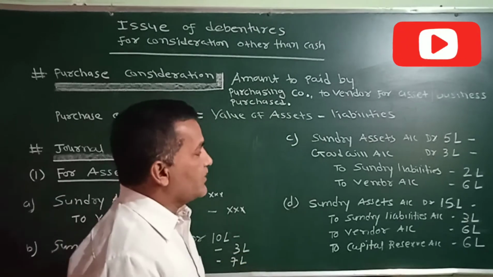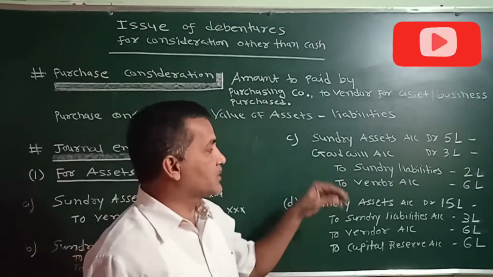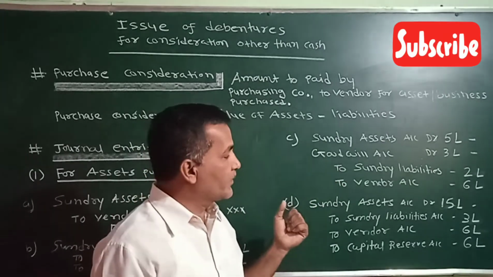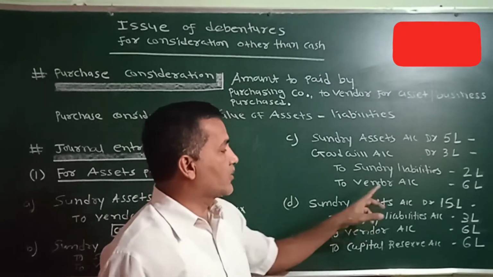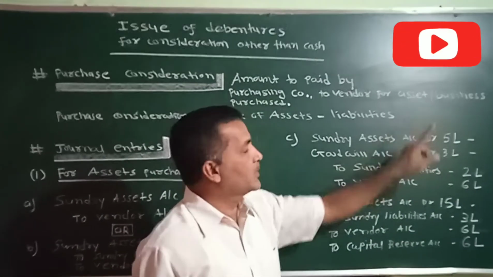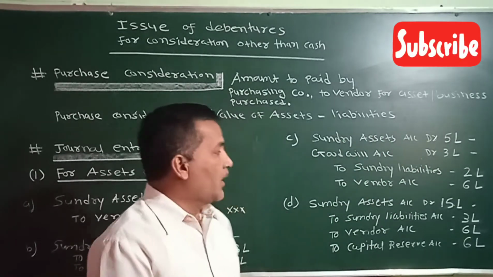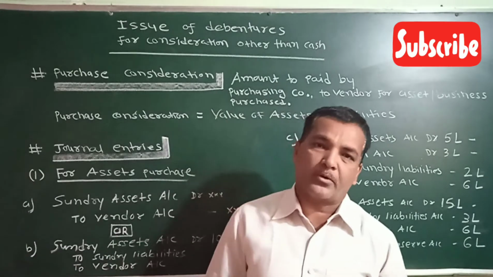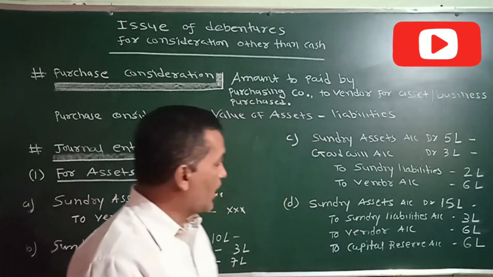It is also possible that the amount paid is more than the assets taken over. In that case, the goodwill account will be debited. Here you have to pay a total of 8 lakh rupees and assets taken over are 5 lakh. So the difference is in debit, so that is debited to goodwill. That means the amount we have paid for goodwill is assumed, and that's why the goodwill account is debited.